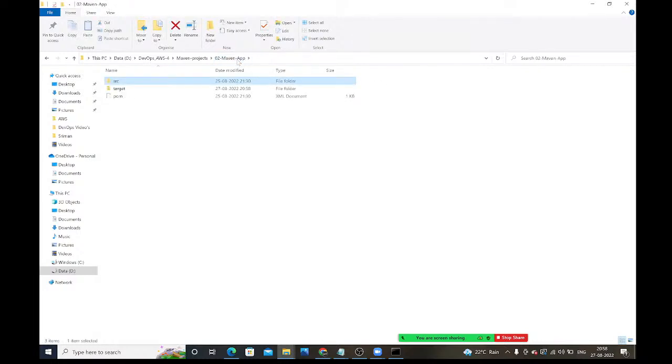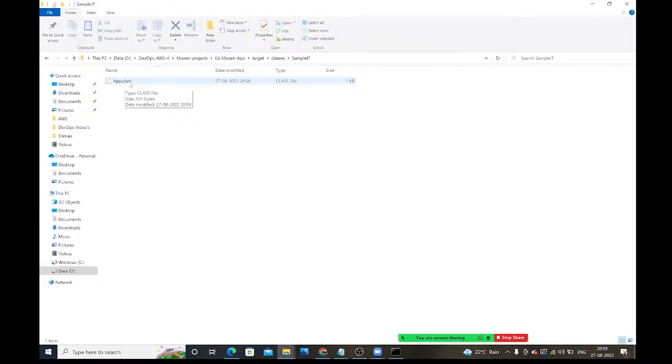Where are those bytecode files available? See guys, whenever you compile the project, the target folder is created. Inside the target folder, you will get all the files. Inside the target, you will get classes. You will get App.class here. Inside src main Java, we have the App.java file.